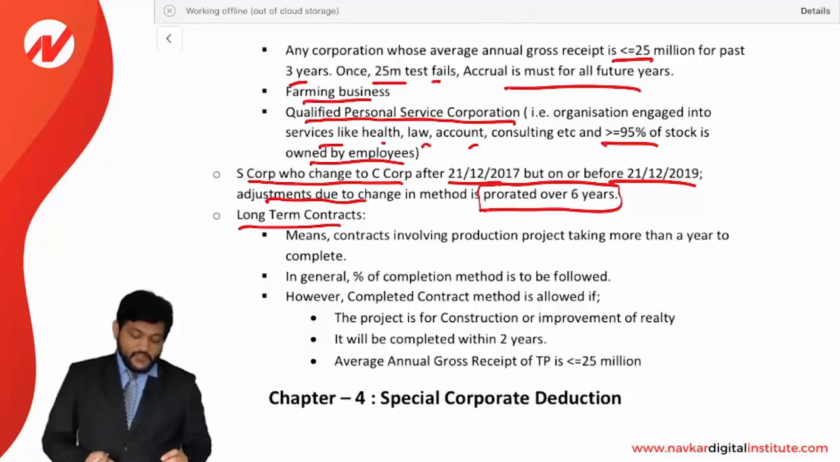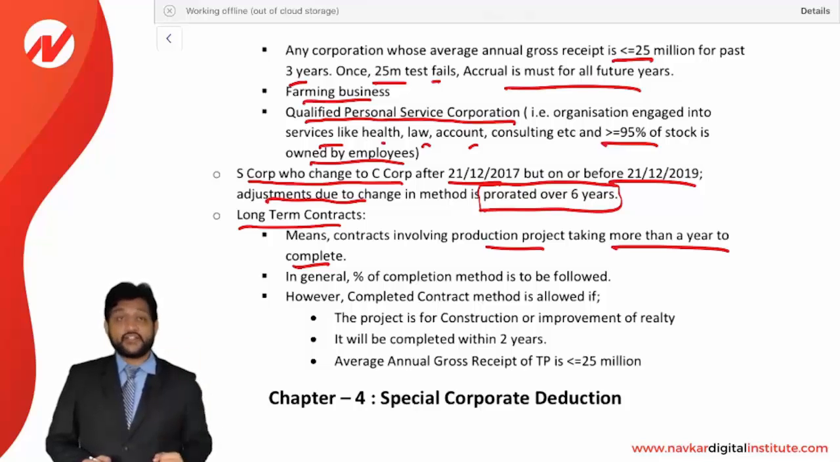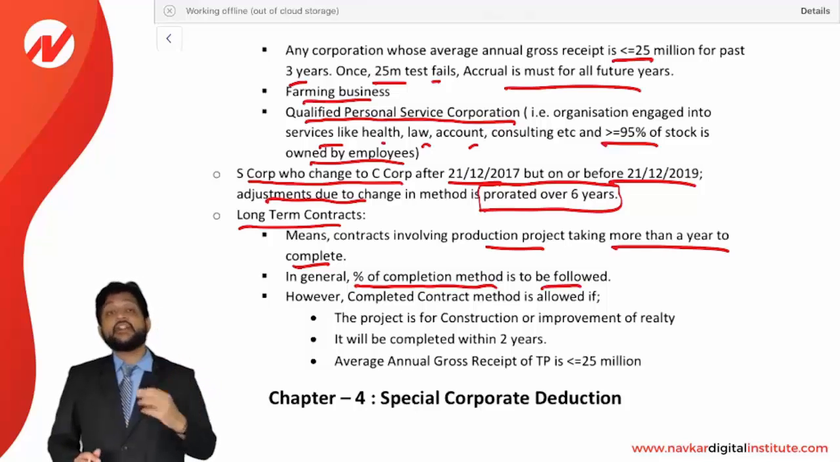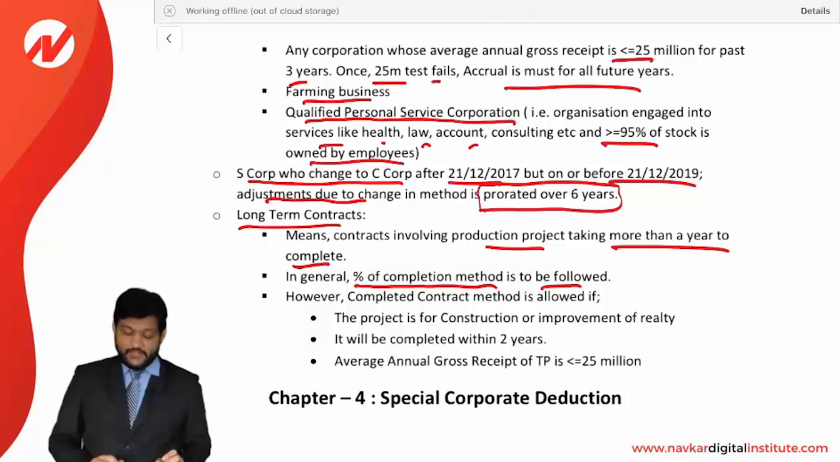Long-term contracts means contracts involving production projects taking more than a year to complete, like a construction going on. That is called a long-term contract. In general, the percentage of completion method is to be followed because the project will go on for more than 1 year. Let's say it is for 3 to 5 years, then it can take 5 years to complete. Here you need to recognize the revenue based on the percentage completion. Whatever percentage completion is there, accordingly you need to recognize the revenue.